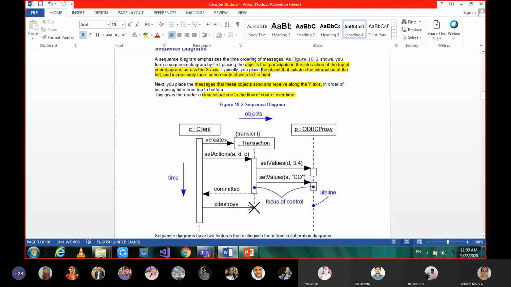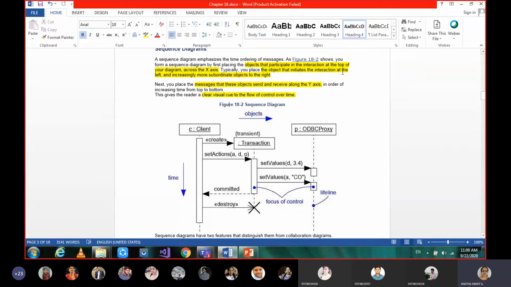Objects that participate in the interaction are at the top of the diagram along the x-axis. Objects have to be placed along the x-axis, and whoever is the initiator of communication should be first, then the next object, and so on, placed in order.